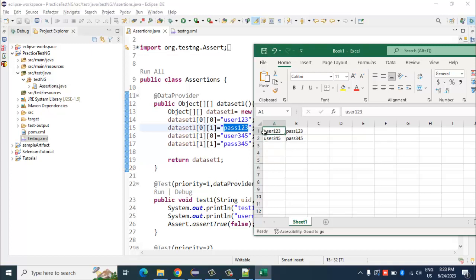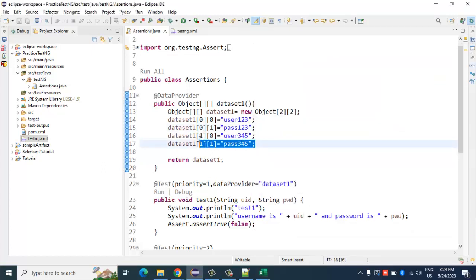So the first iteration, it will pick 0th row and 0th column, this is the value. Then the second would be 0th row and first column, this is the value, pass 123. Then first row 0th column, which is user 345, and then first row first column, which is pass 345.